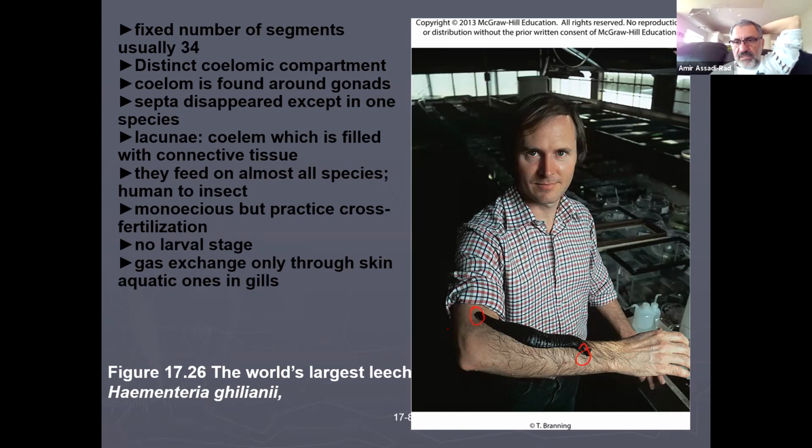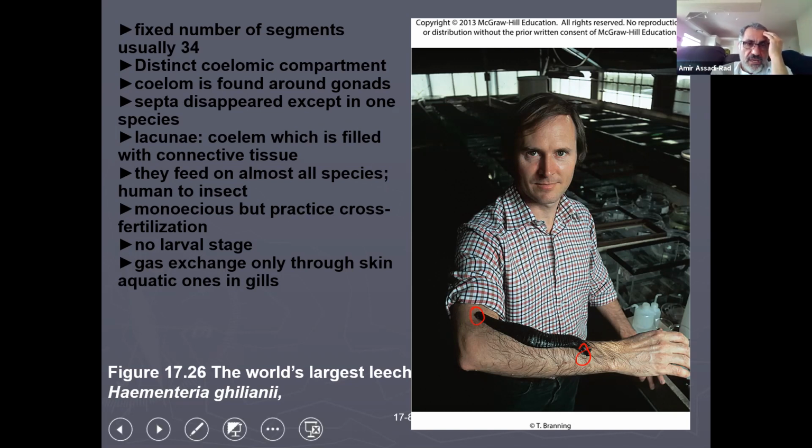That is the largest leech that he's showing you. Distinct coelomic, okay, usually have 34 segments. Distinct coelomic compartment. Coelom is found around gonads. Septa disappear except in one species. Lacunae are coelom which is filled with connective tissue. So we cannot call this animal acoelomate. This animal is eucoelomate, not acoelomate, because of that sentence right there, the lacunae, which is connective tissue, fills up.